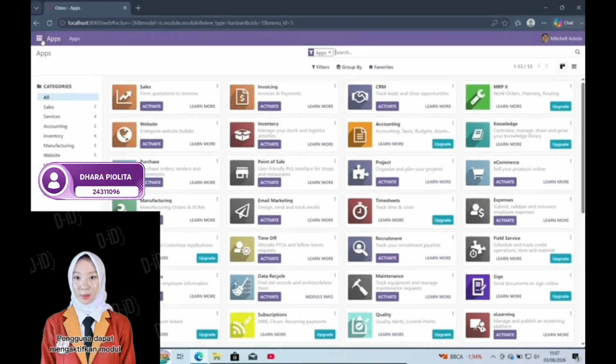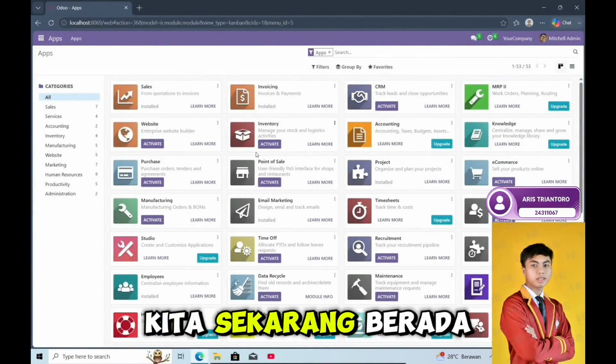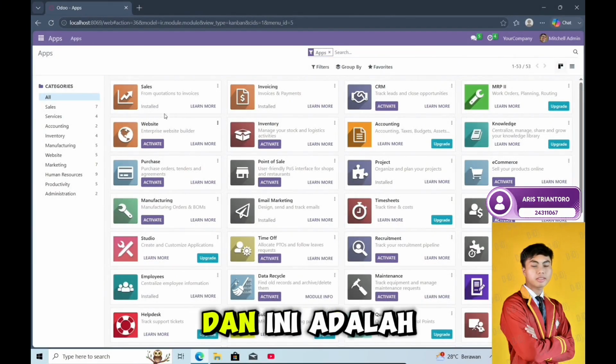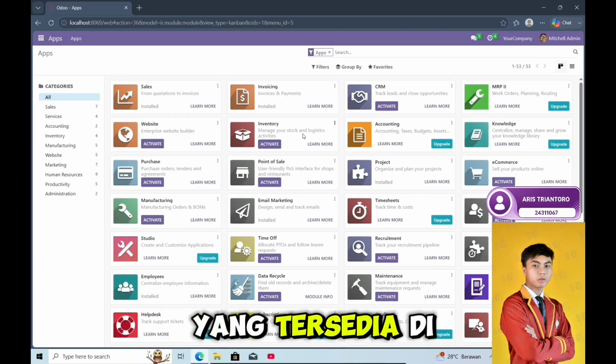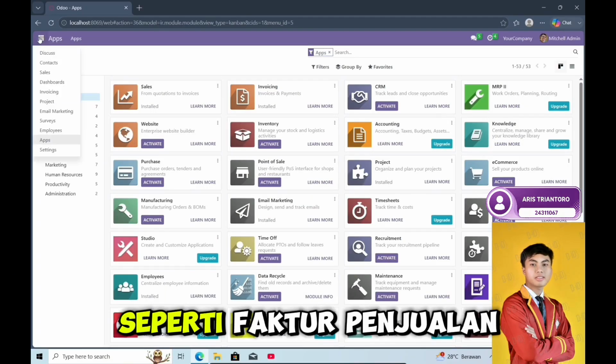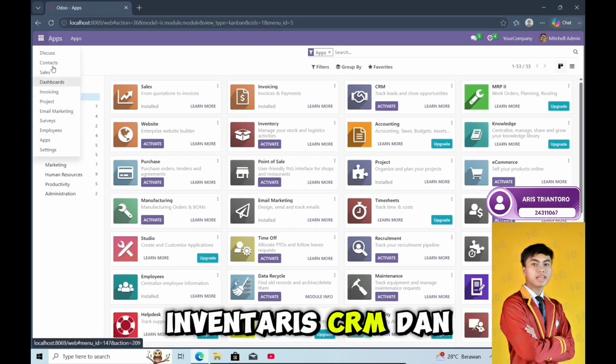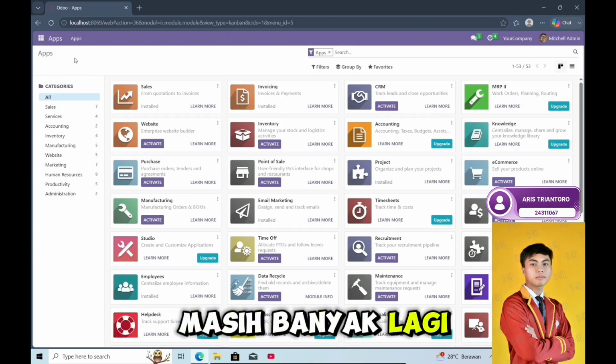Each application serves a different business function. We can activate the modules we need by clicking the Activate button. This completes the initial Odoo installation and configuration process. The system is now ready to be customized and used to manage business operations. We're now inside the Odoo dashboard, and this is the Apps page where we can see all the modules available in Odoo 16, such as sales, invoicing, CRM, inventory, and many more.